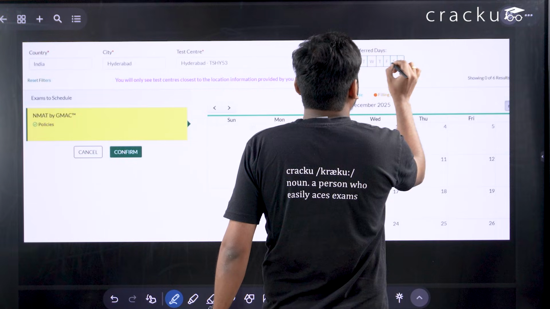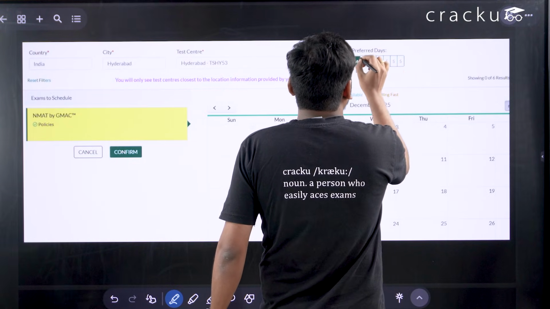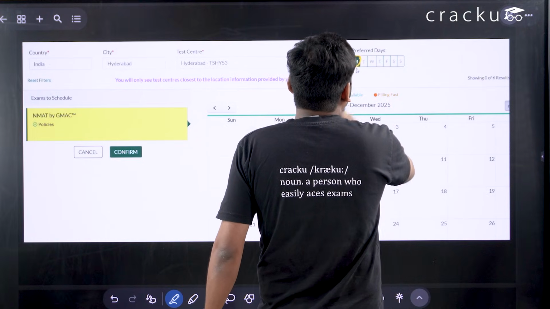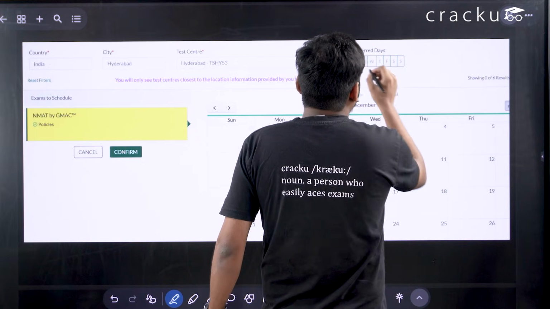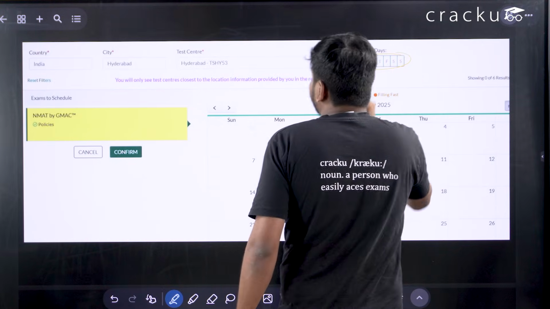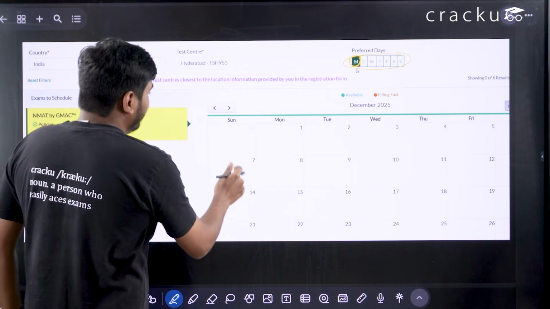Tuesday, Wednesday, Thursday, Friday, Saturday. So whenever you click here, it will be filled with green color. So right now it is selected only on Monday. So if you are available on Tuesday, Wednesday, Thursday, Friday, Saturday and Sunday, select all of these and you will get the slots which are available.